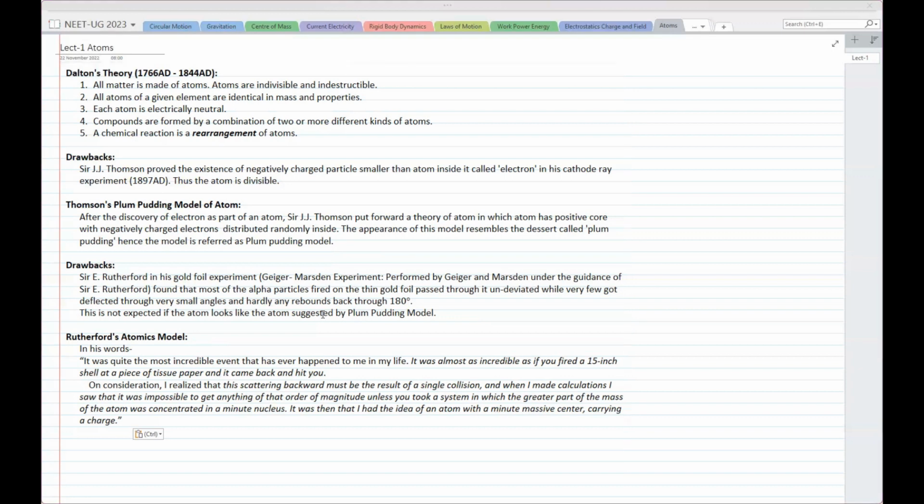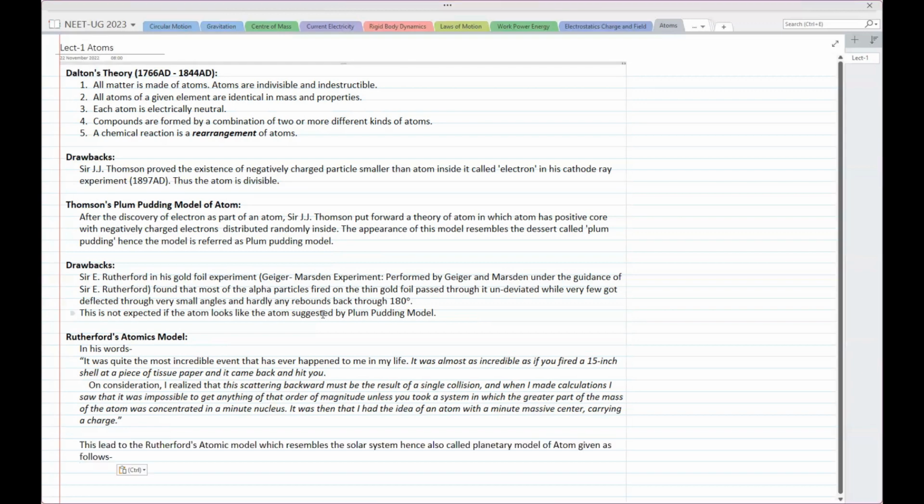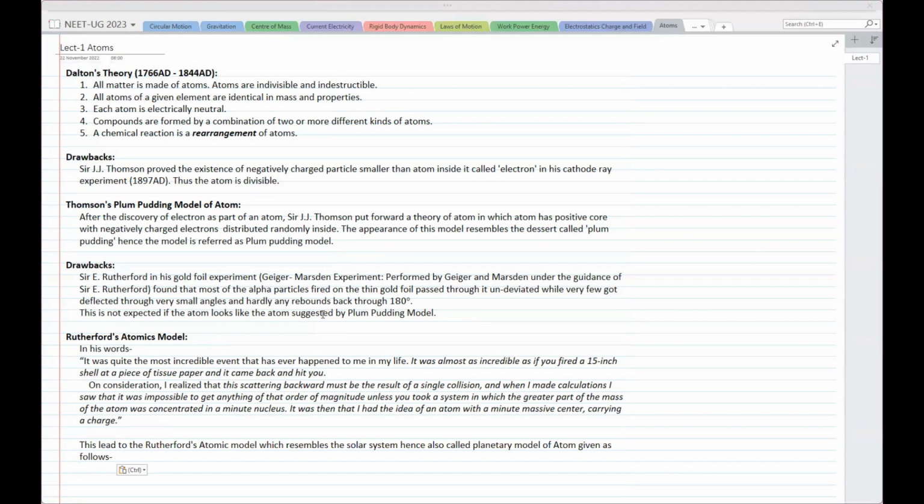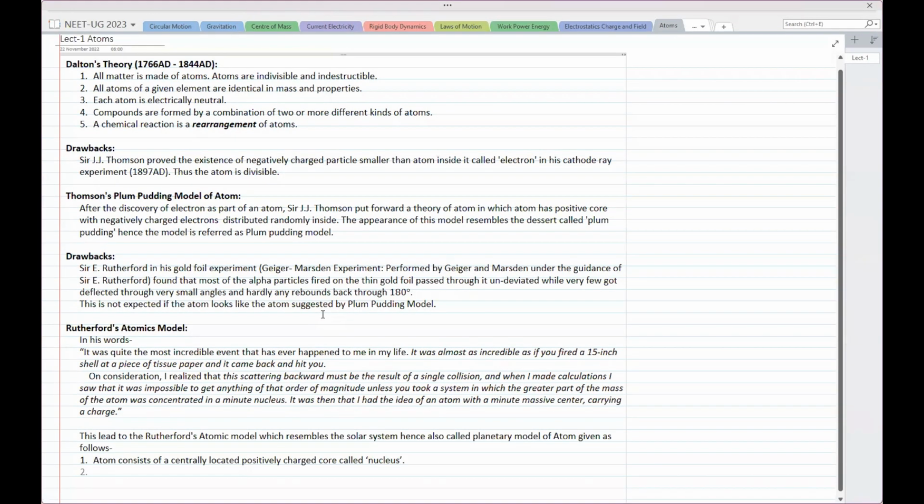Okay. Now this observation led Rutherford to another atomic model which resembles the solar system, hence called the planetary model of atom, and it is given as follows, and these are the points in his atomic model. First, atom consists of a centrally located positively charged core called nucleus.